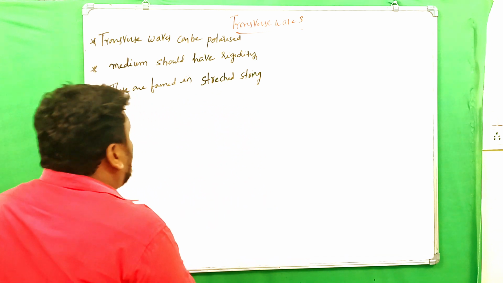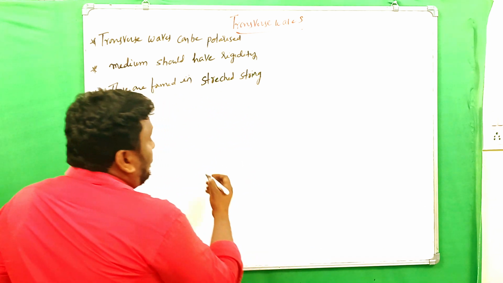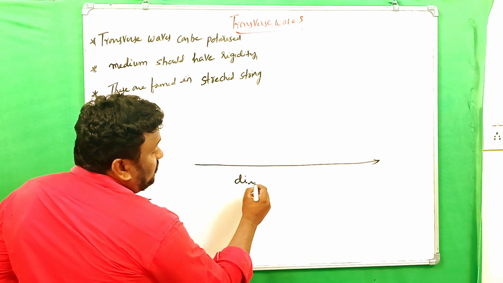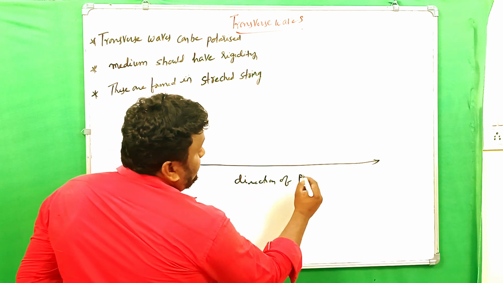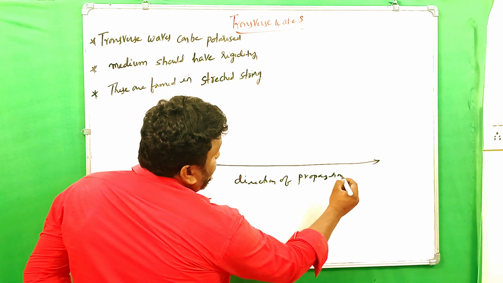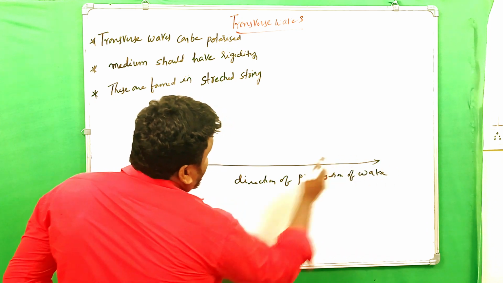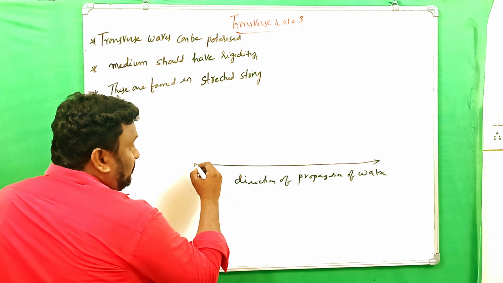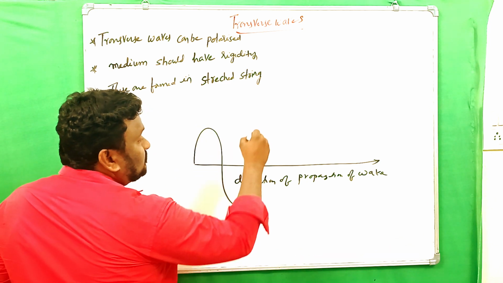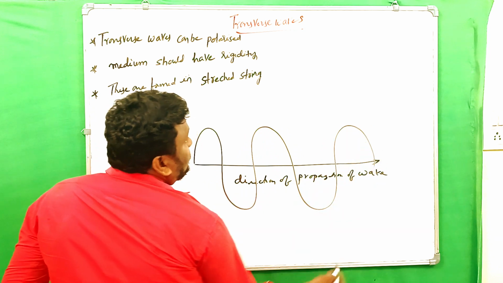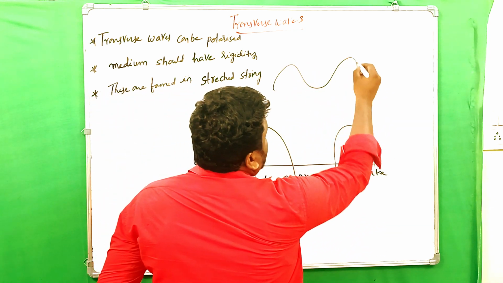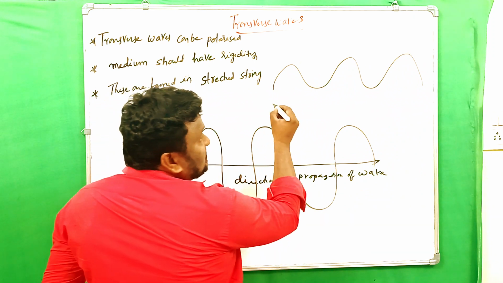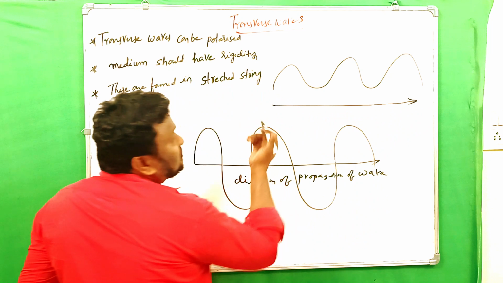Now let's see the definition of transverse waves. Here this is the direction of propagation of the wave. In this way the wave is moving. Clear? Then the particles vibrate like this. It seems to be like this. Clear? It is now a transverse wave. This is the direction of propagation of the wave.